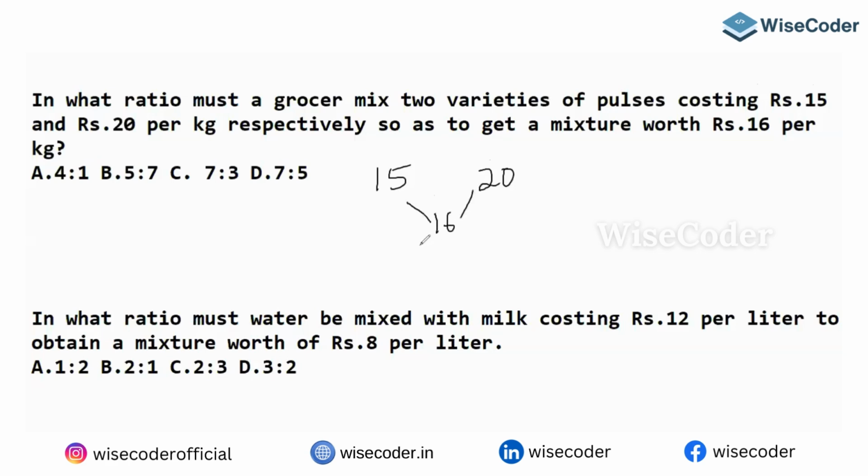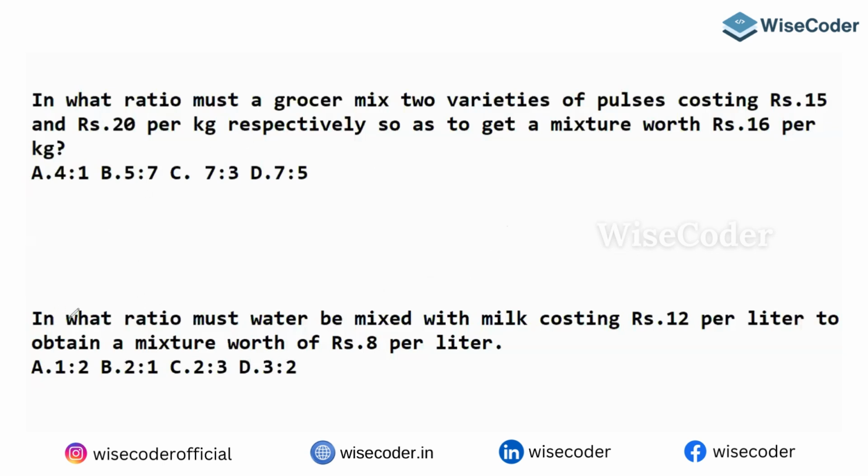The mean is 16. So you can say 20 minus 16. Always remember, like this you have to write: the higher one minus the mean. So 20 minus 16 is going to be 4, and 16 minus 15 is going to be 1. Then the answer is 4 is to 1. So 4 is to 1 is going to be our answer. Okay, next.